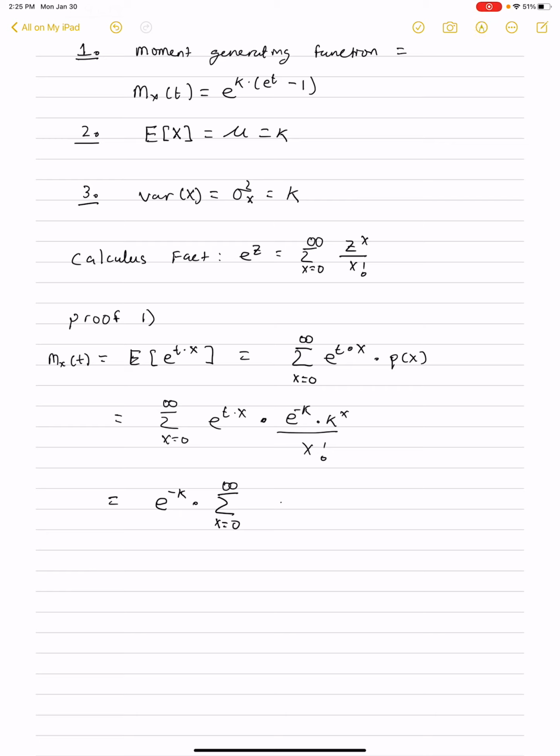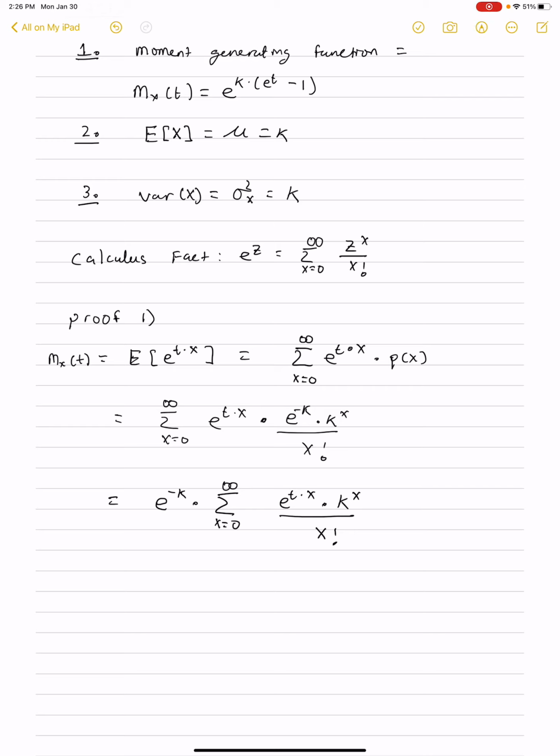So this will be e to the t times x times k to the x. We can't take k to the x out because x is in the exponent there.